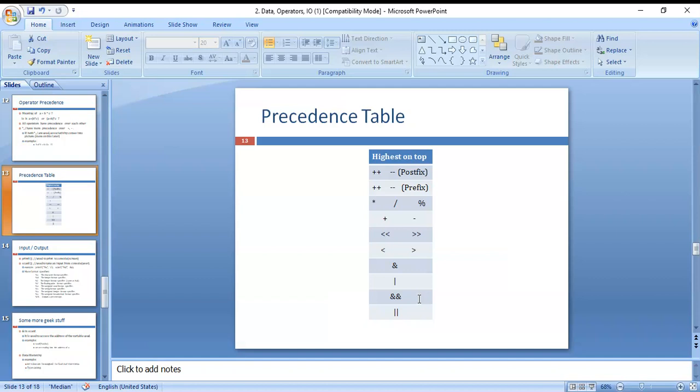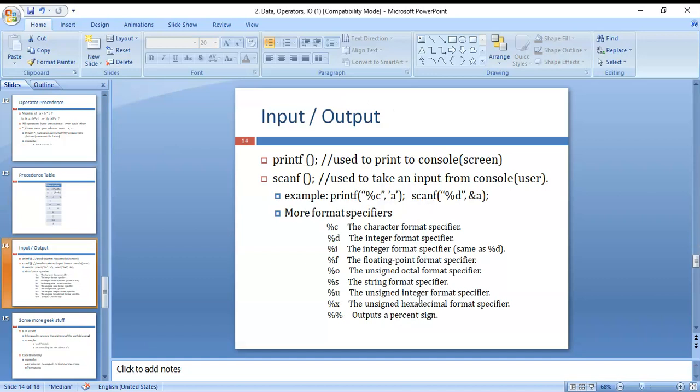Okay. And next, input and output. Output is nothing but printf, used to print to the console screen. Whatever information there is, you can see on the screen by using the printf function, and the scanf function is used to take an input from the console. Next, here is an example for printf and scanf, with percentage d comma ampersand a.